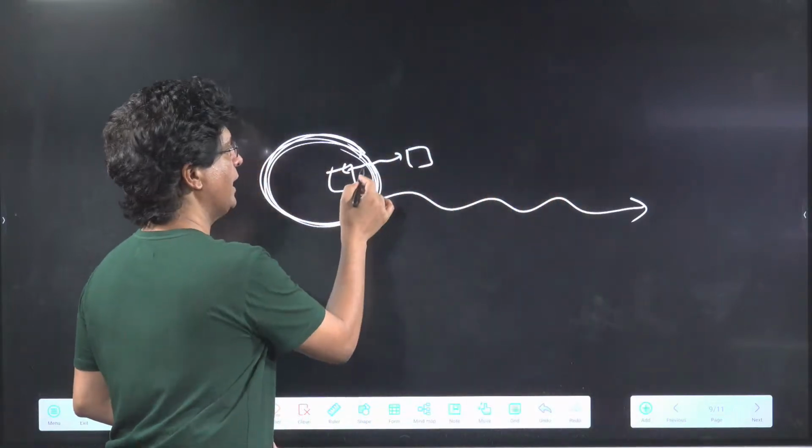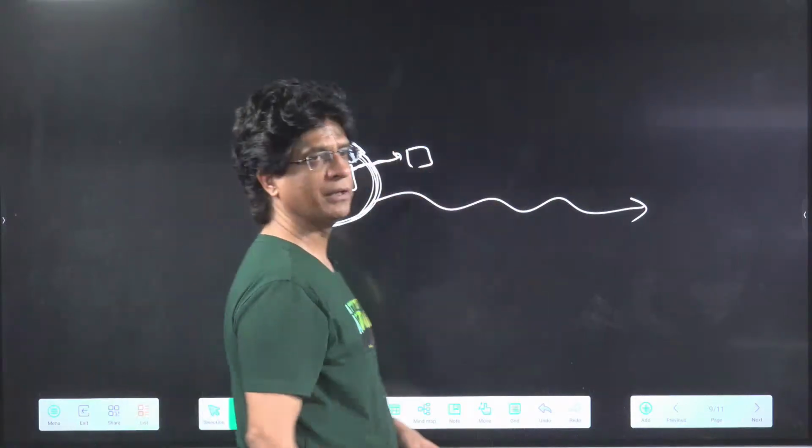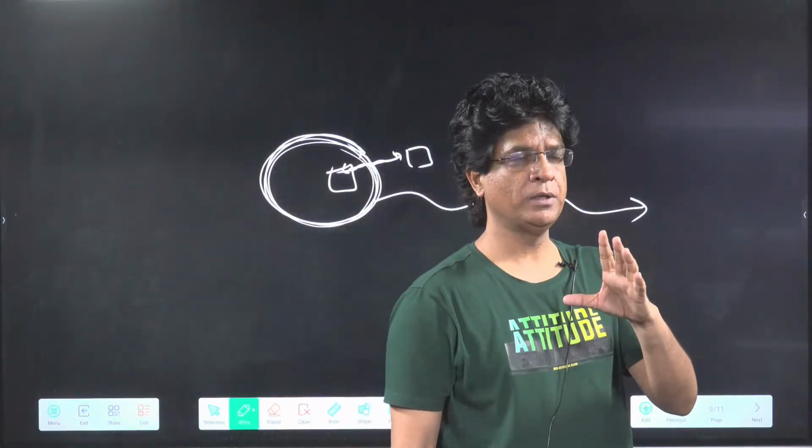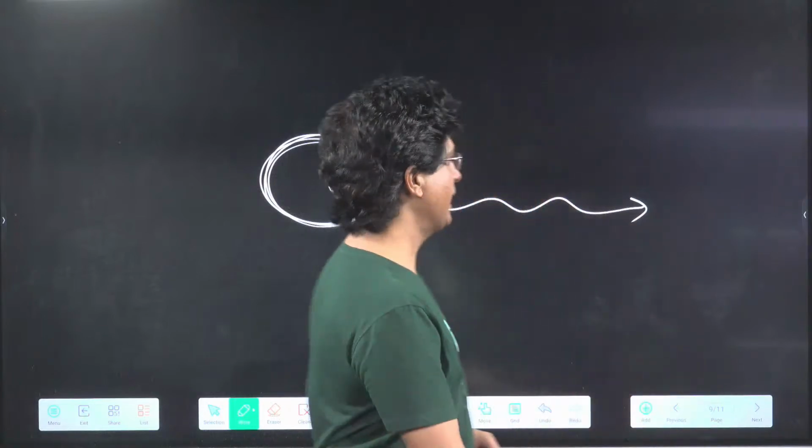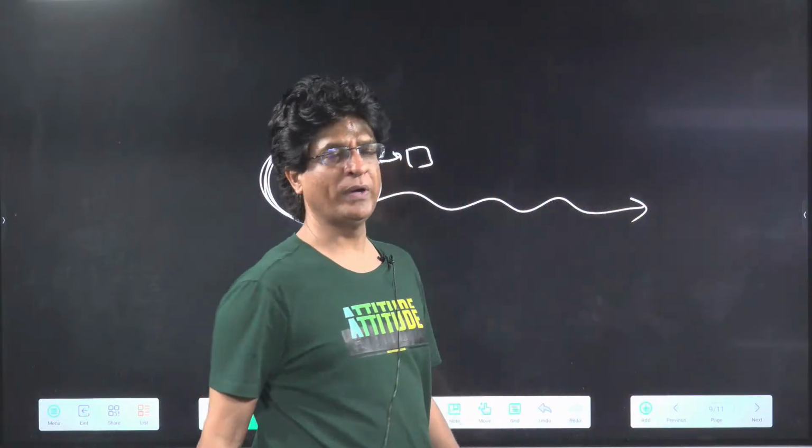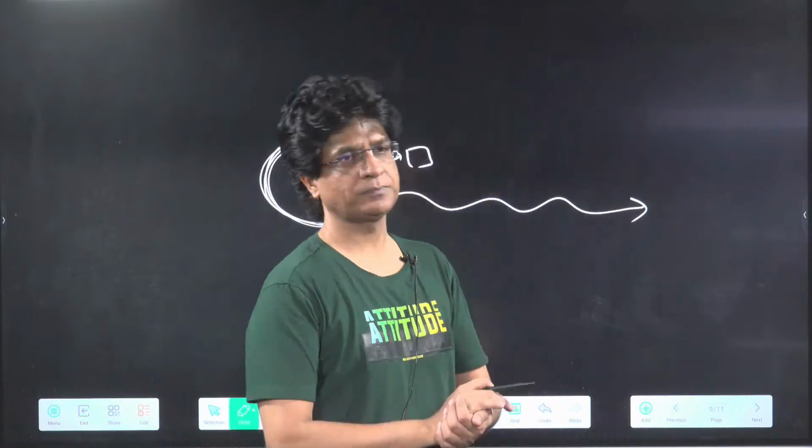This quantization is occurring only at the surface of the body. It will be absorbing or emitting in the form of packets. But once it is done, the energy will be moving in the form of wave. Yes or no?